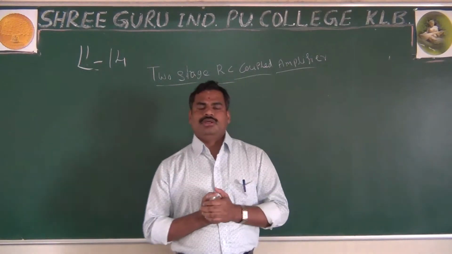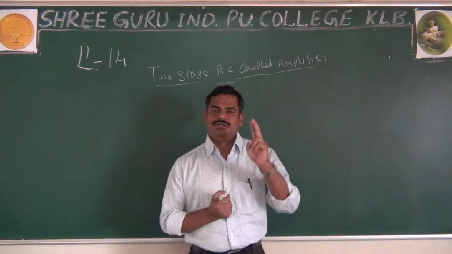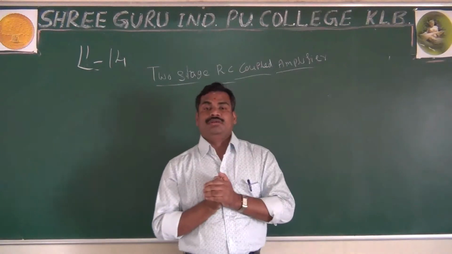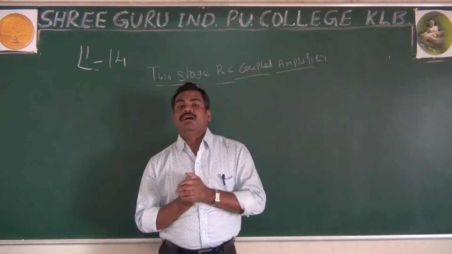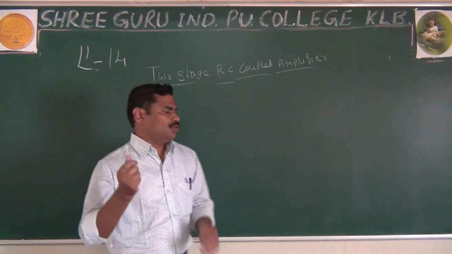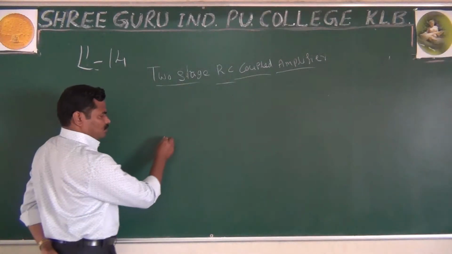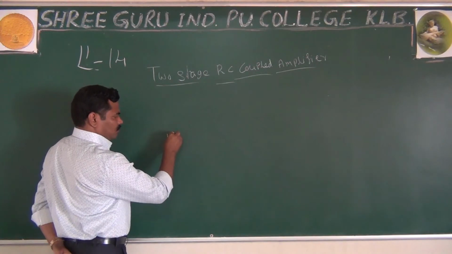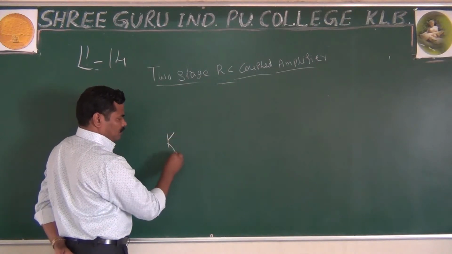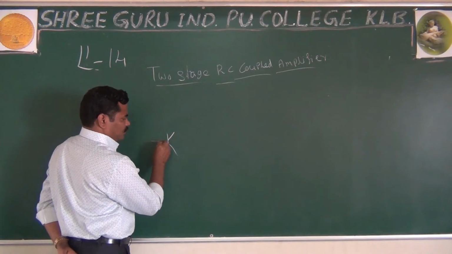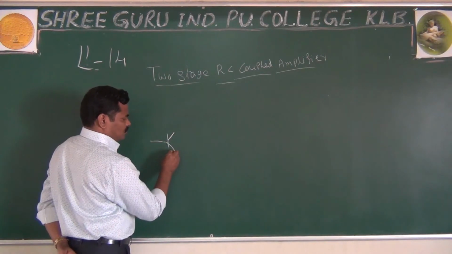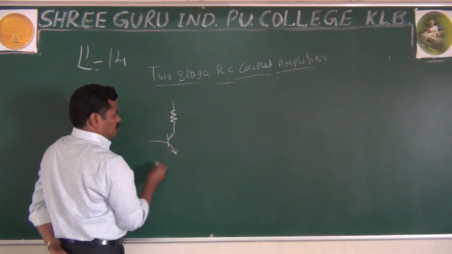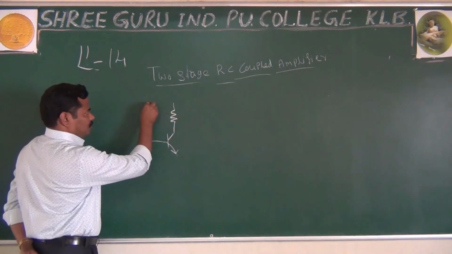Here also, we are using two stages, which means we are using two sets of amplifiers, and both are the same. Both are in the CE amplifier, or both are in the CE configuration. As we studied about the CE amplifier, you are using an NPN transistor, as you already studied in the transistor amplifiers.